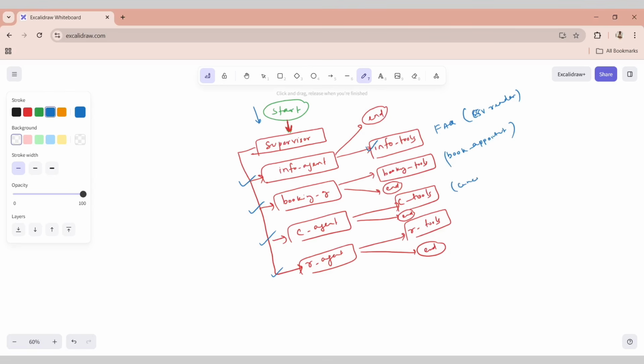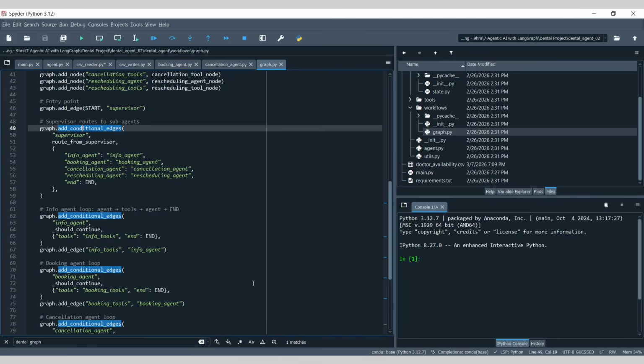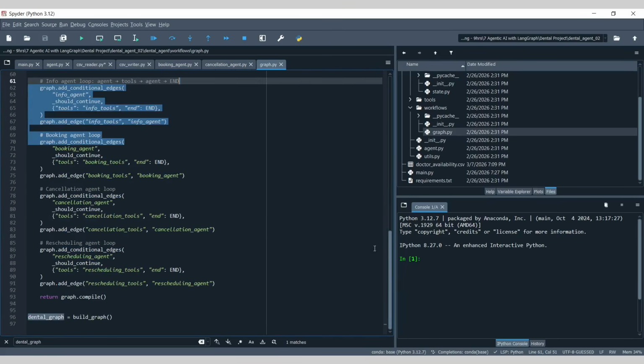This is your cancel appointment, and this is your reschedule appointment. So that is how the node architecture looks, the graphical view of our entire flow. Okay, so that is all about this particular graph file. It looks very complicated, but you can say it's very simple to understand, right? So that is what our graph represents.